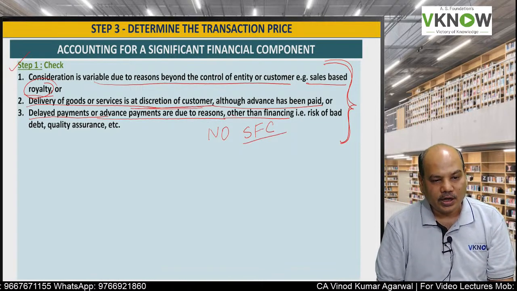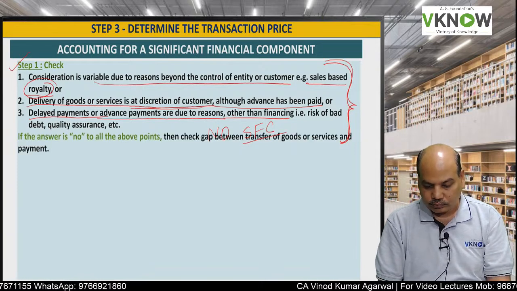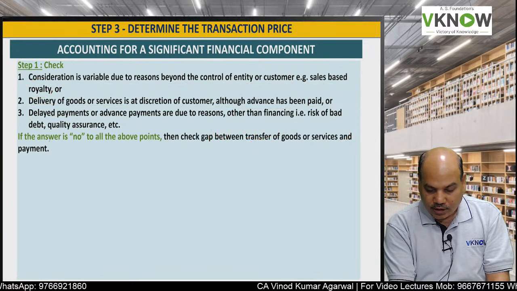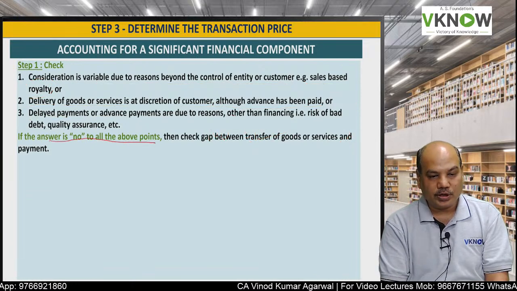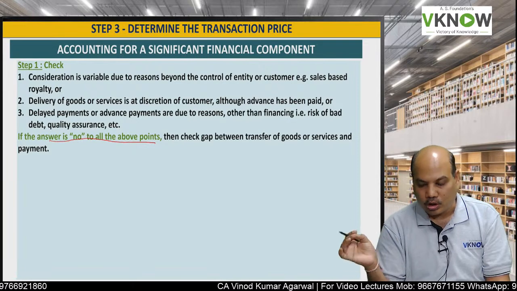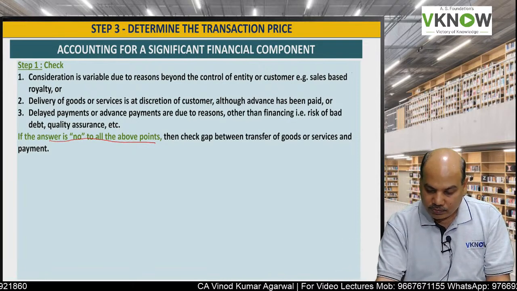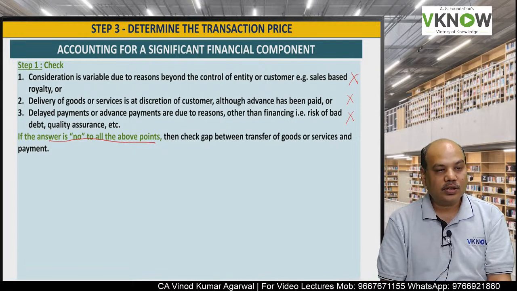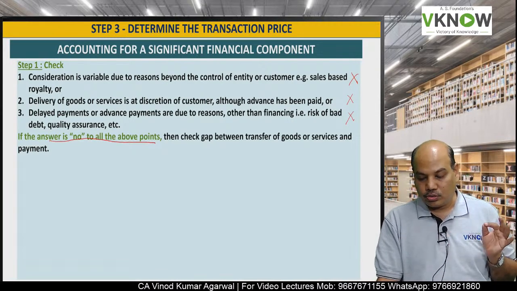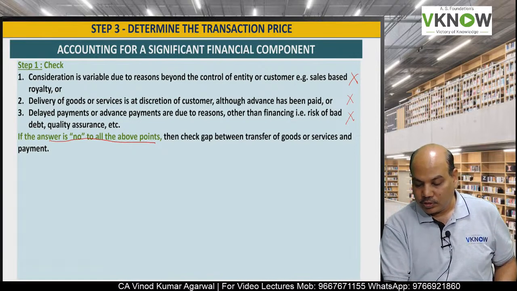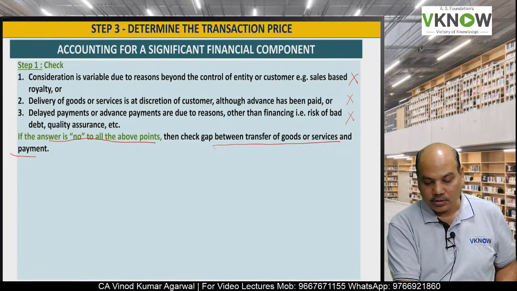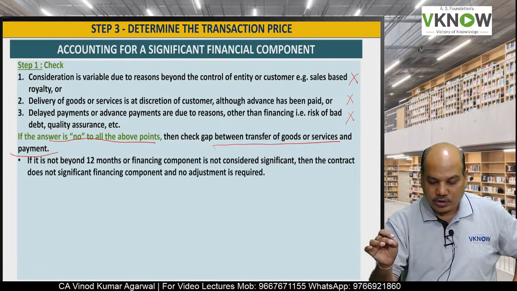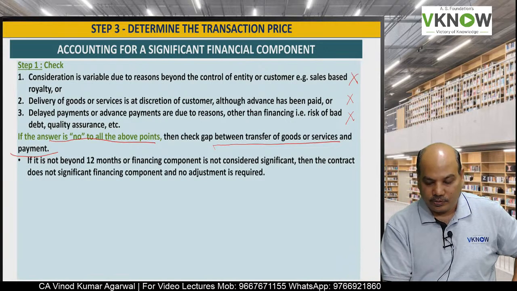But if the answer is no to all the above points, that means the variation is not because of these 3 reasons, then the next thing I need to do is to check the gap between the transfer of goods and service and the transfer of payment. When are goods and services transferred? When is the payment transferred?